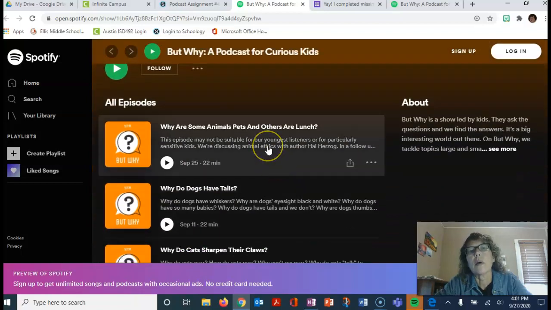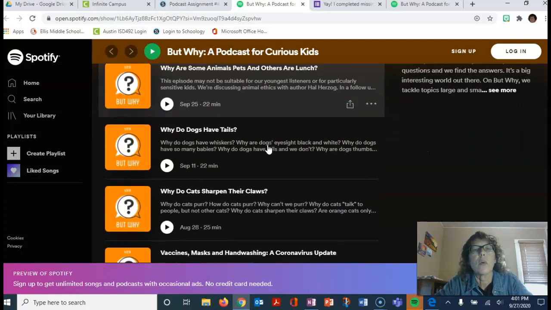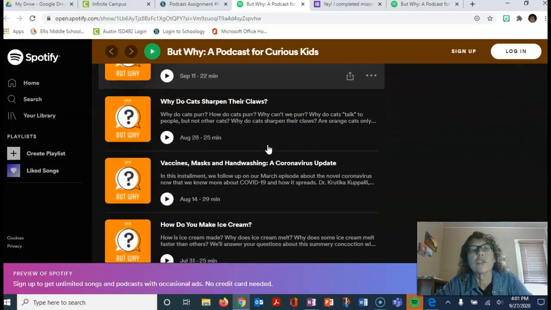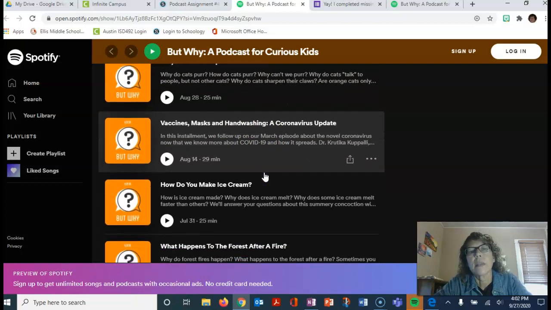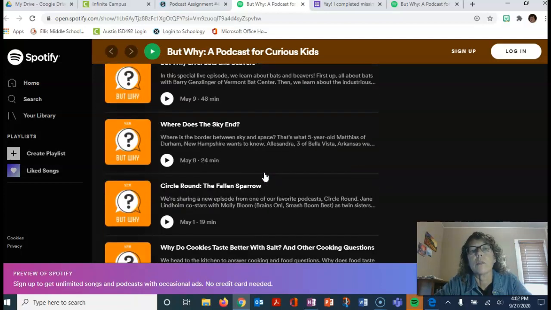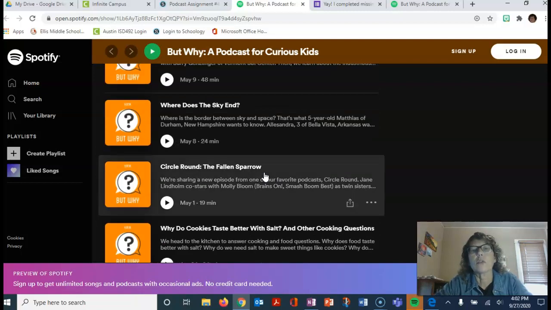So here's one about why are some animals pets and others are lunch? Why do dogs have tails? Why do cats sharpen their claws? And they're not all about animals. Here's the one about vaccines. Here's one about ice cream. Here's one about forests. Oh, there's a whole bunch.